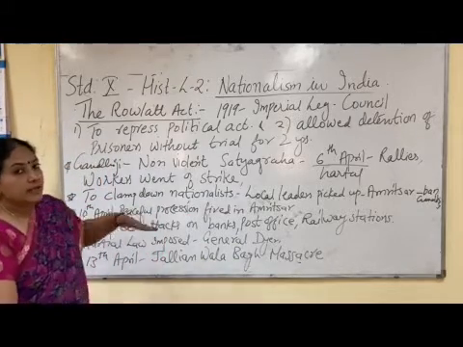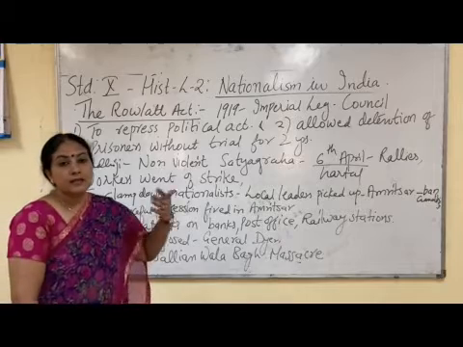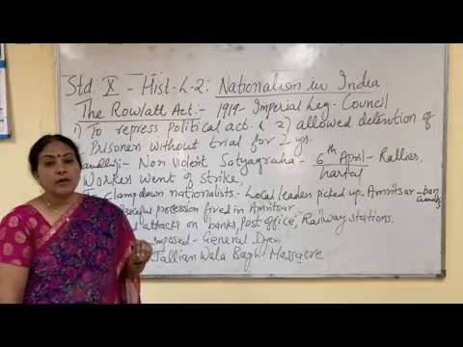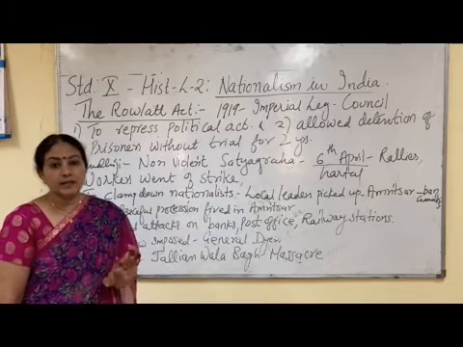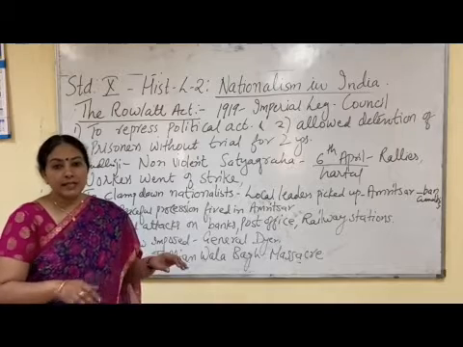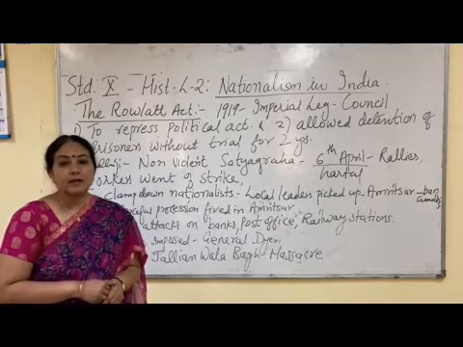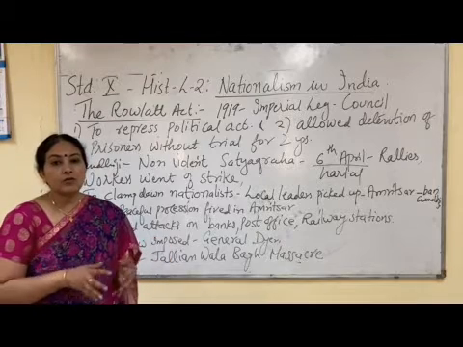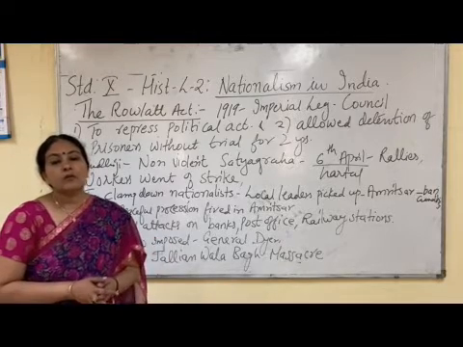So when the Indians revolted, the British imposed martial law in the country. Martial law means it is like a curfew where military rule is there, and people cannot move easily outside, and they are not allowed to form groups and roam outside.